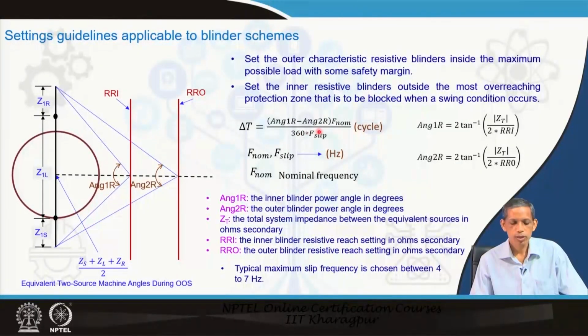So, this gives you the delta t, how much time it will take from this to this, if you know the corresponding slip frequency at that instant of time. So, delta t will be considered depending upon the slip frequency.